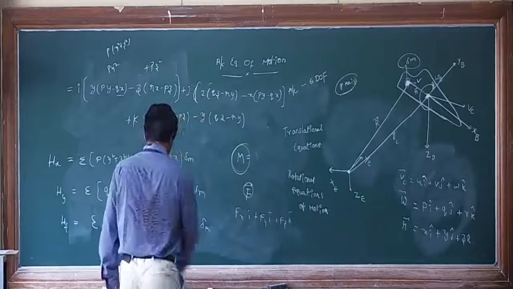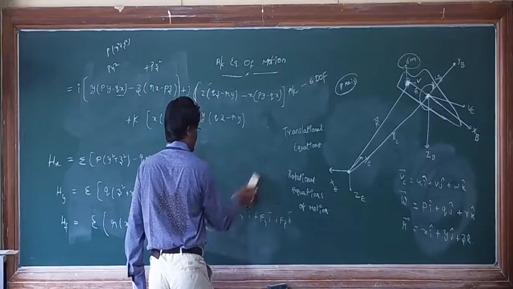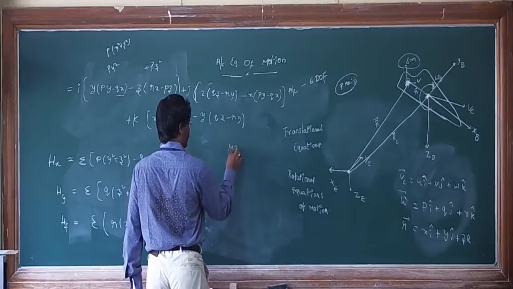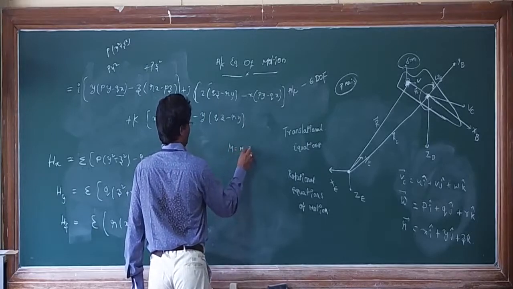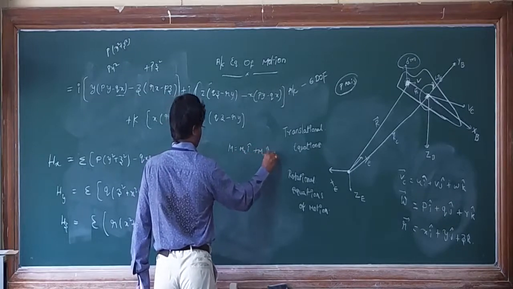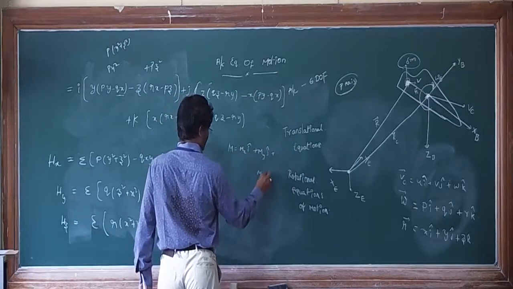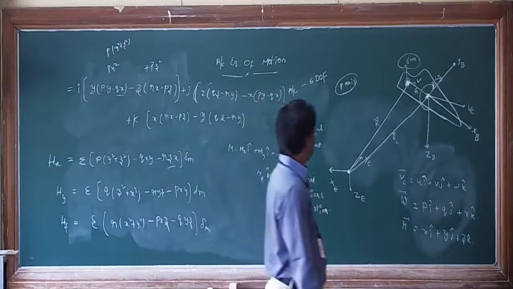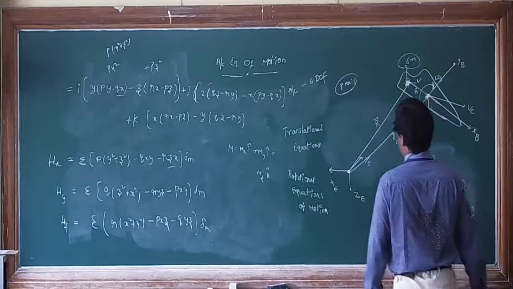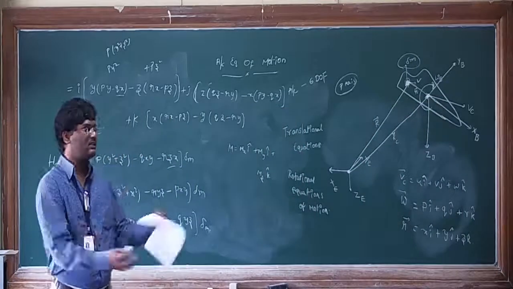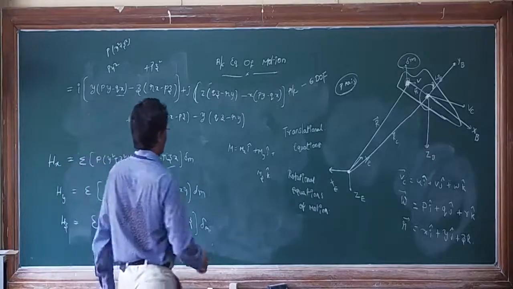Simply in the same manner, if you expand this M also, you can write Mx i cap, My j cap, Mz k cap, right? You will get this. Are you getting, everyone? So simply if you expand these moments also, you will get this.